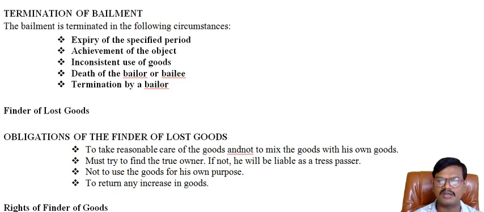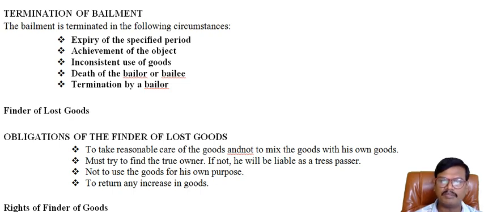The third one, inconsistent use of goods. Inconsistent use is nothing but unauthorized use by the bailee. When the goods are delivered by the bailer to the bailee for a particular purpose, but the bailee uses them for some other purpose, the bailer can terminate the contract at any time.